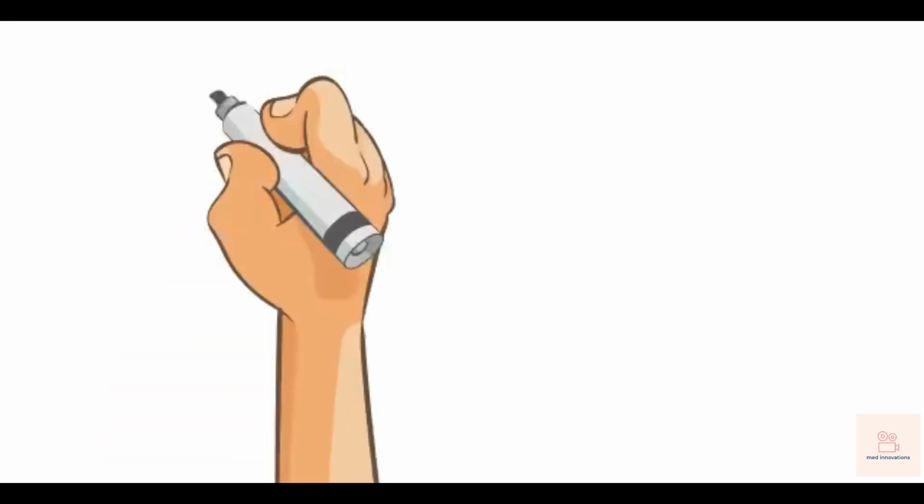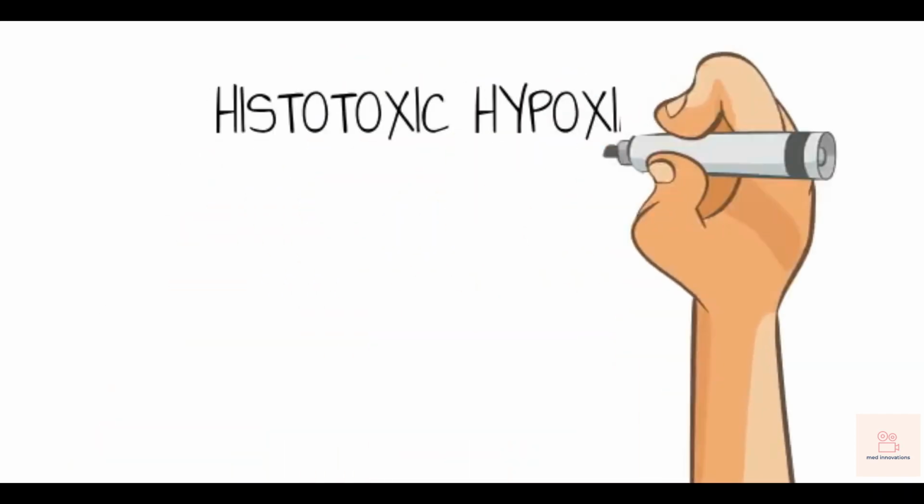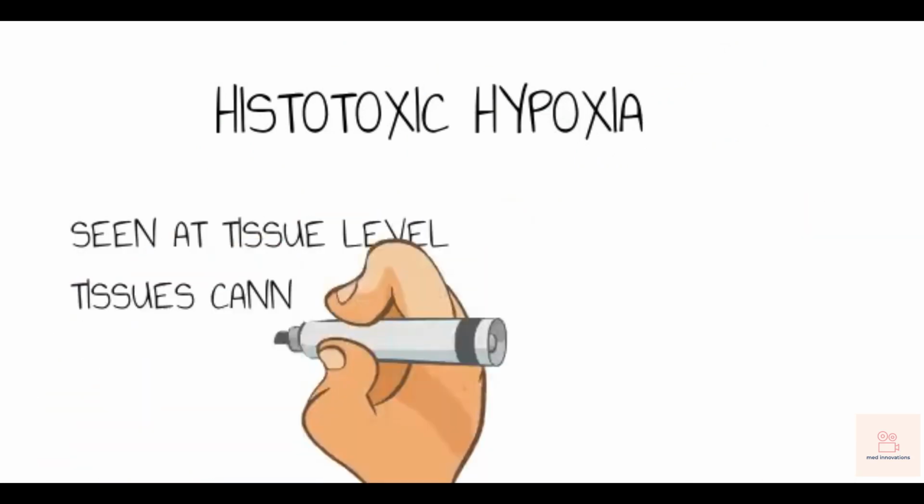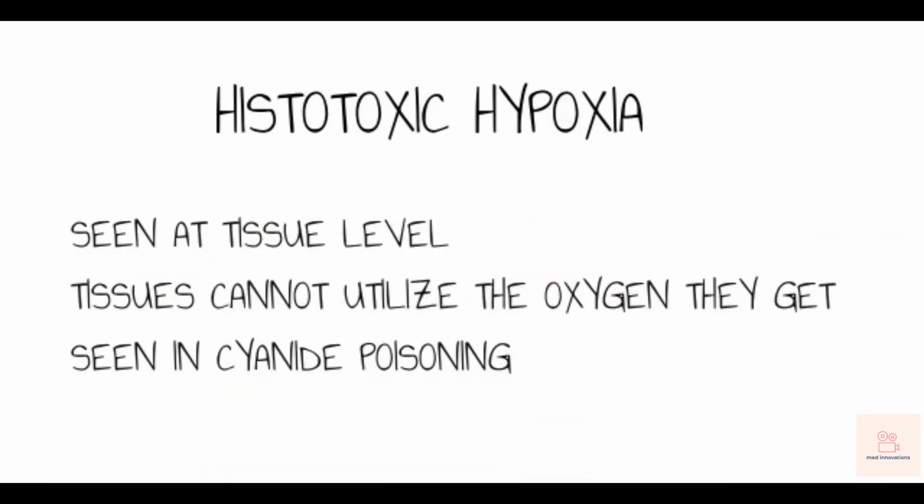The last one is histotoxic hypoxia. As the name says, histotoxic, this hypoxia is due to a problem at the tissue level. Here, there is no problem in the atmospheric concentration of oxygen, that is, the patient is able to take the proper oxygen concentration into the body, and he is also able to transport this oxygen through the blood to the tissues without any obstruction or any disruption. But the problem here is that the tissues, when they get the oxygen, are not able to utilize it properly. This is seen in cyanide poisoning.